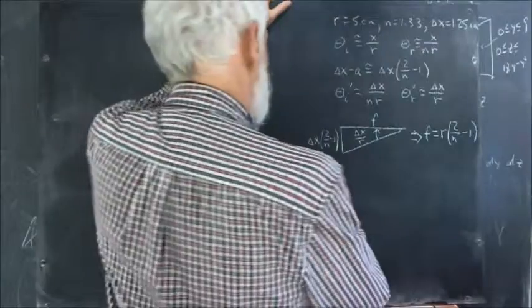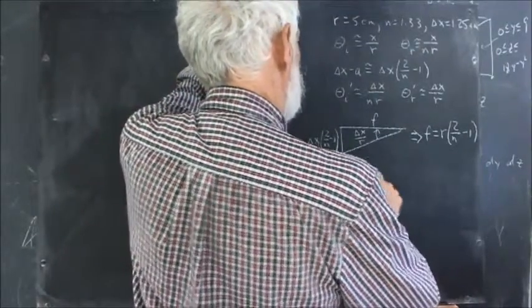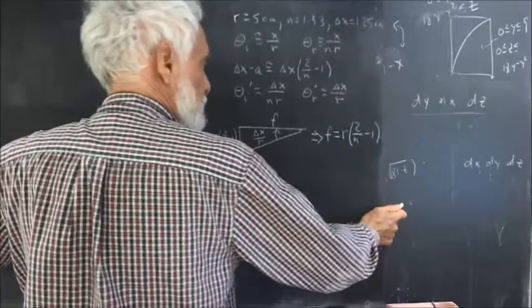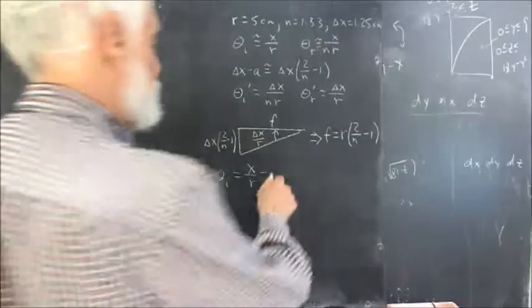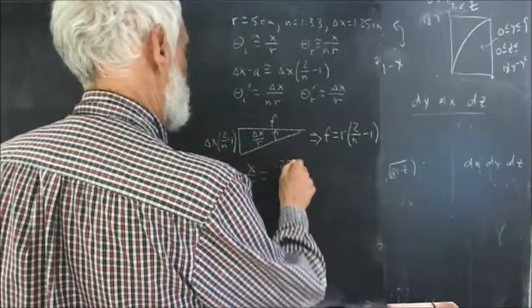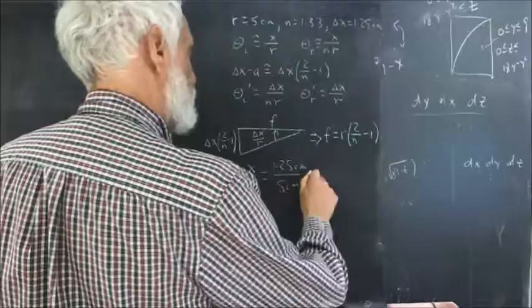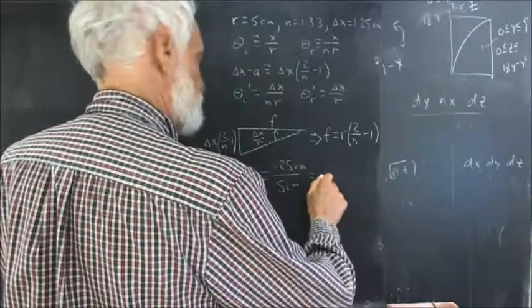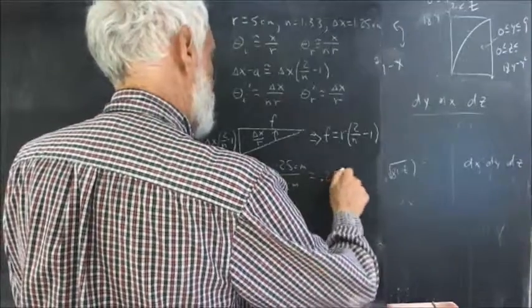Again, theta sub I equals X over R, and let me move this over so I'm not blocking it as badly. Theta sub I is X over R, which is 1.25 centimeters over 5 centimeters, which equals 0.25.